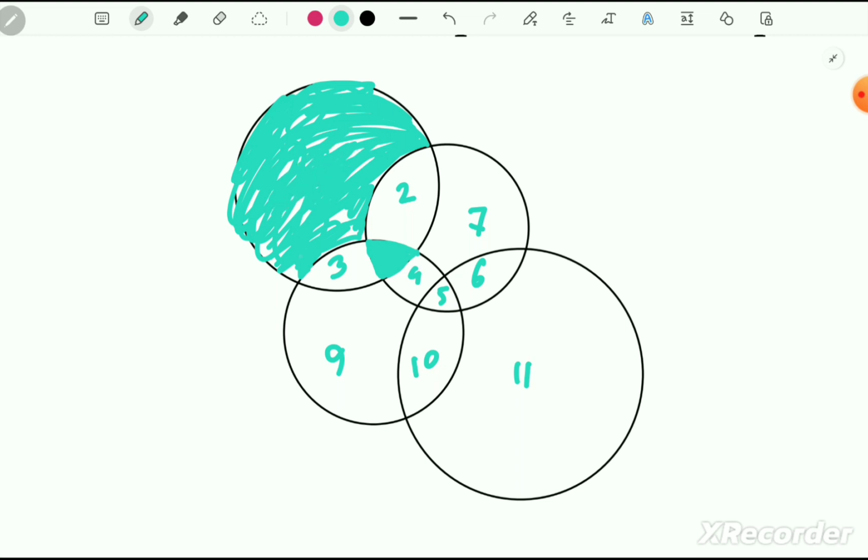I hope you understood. And number 7 also can be green. It must be green because here is white color, region 2, that means region 7 shares the same arc, so this region must be green.